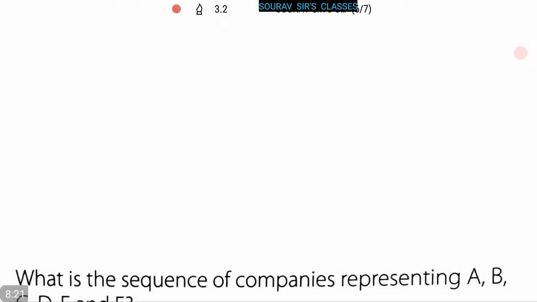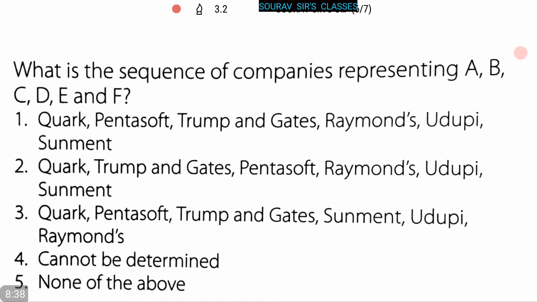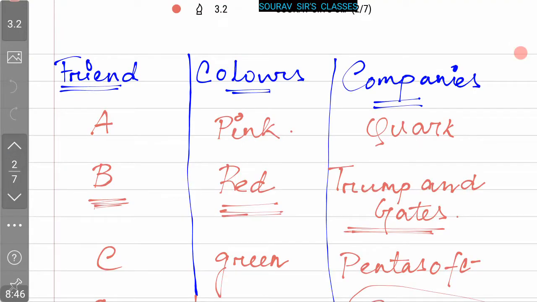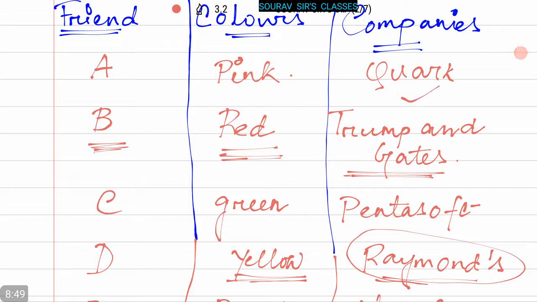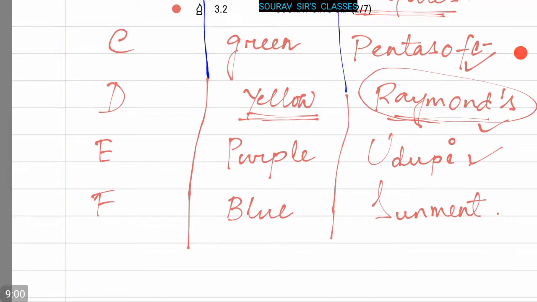Now our next question is, what is the sequence of companies representing A, B, C, D, E and F? So we have to find the names of the companies where A, B, C, D, E and F are working respectively. So here 5 options are again given. So from the chart we can see that the companies are Quark, Trump and Gates, Pentasoft, Raymond's, UTP and Summit.